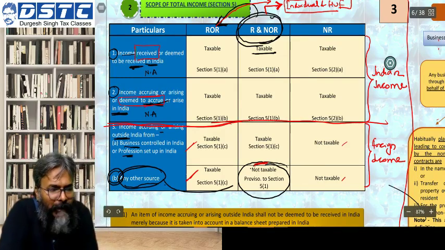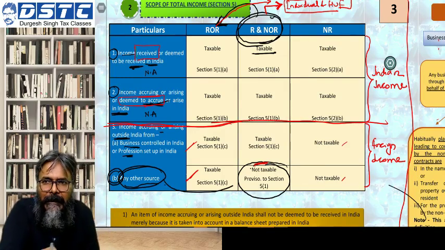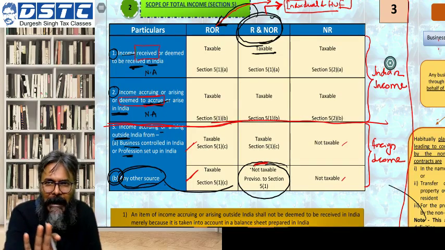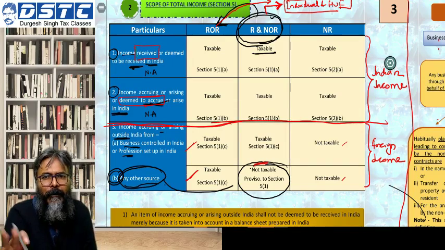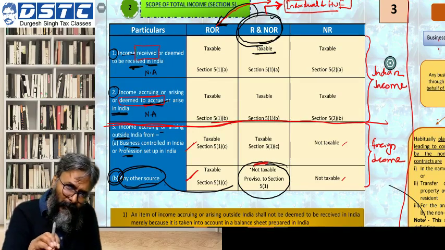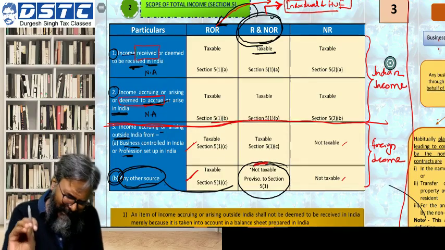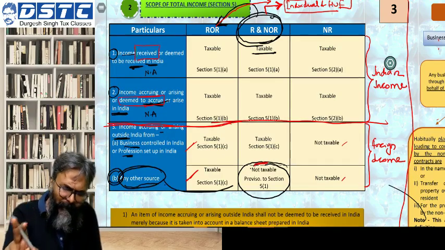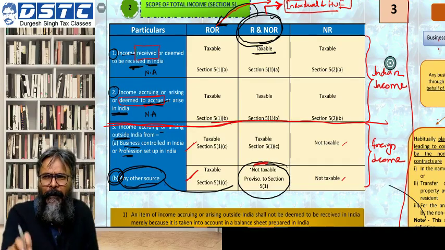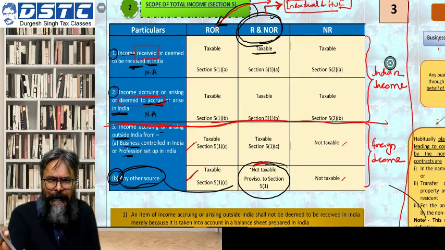As I told you, this is a critical factor, because for a non-resident, only these 2 incomes, received in India or accrued in India, will be charged to tax under the Act.